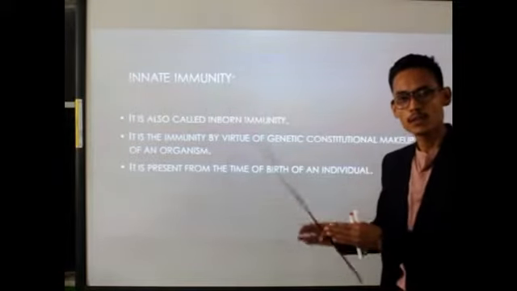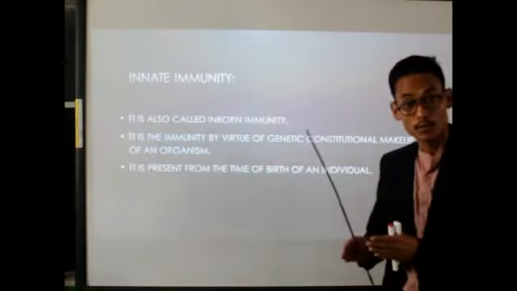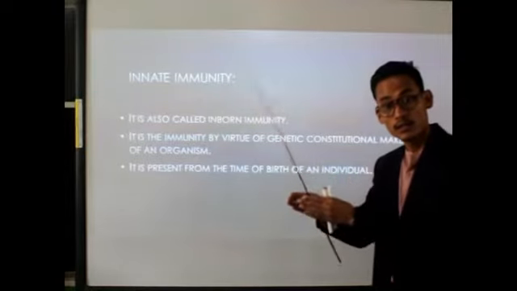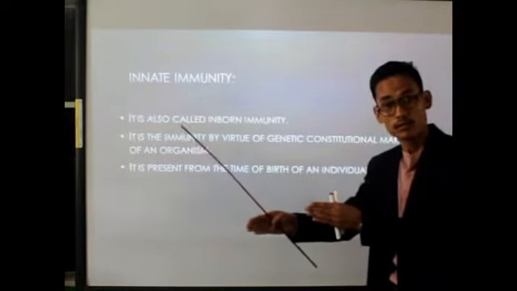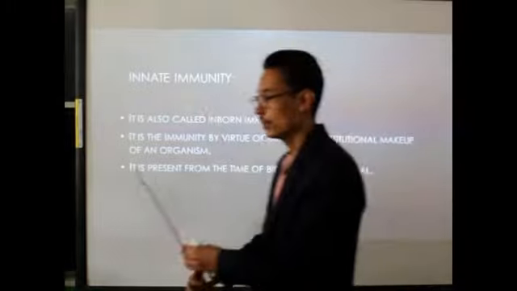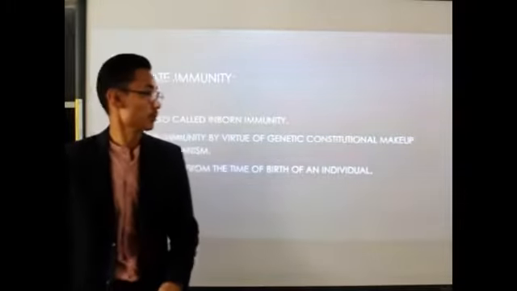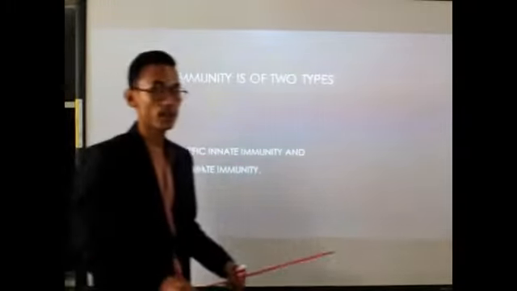Clear? So from the time of birth only, innate immunity will be there. It will be present in the developing fetus, in the developing child. This is also called inborn natural immunity. Next, the types of innate immunity.